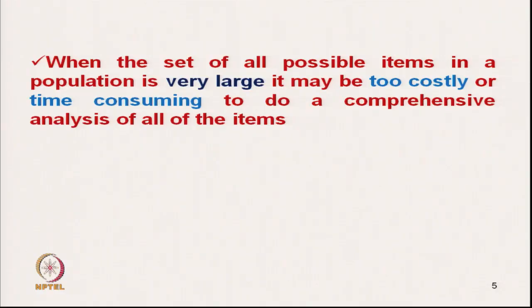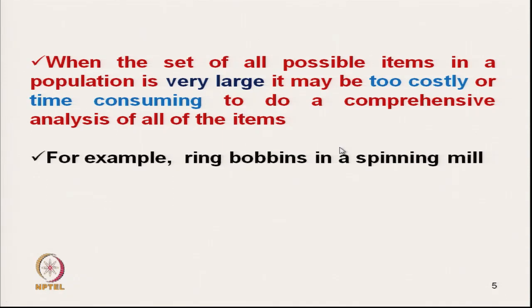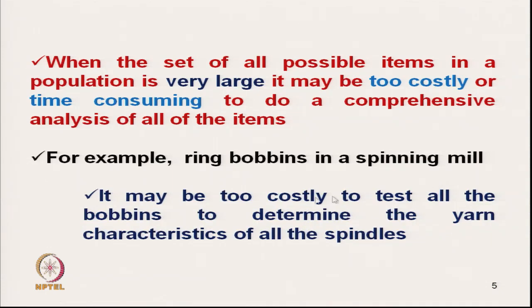So, when the set of all possible items in a population is very large, it may be too costly or too time consuming to do a comprehensive analysis of all the items. If you take another example, for example, ring bobbins in a spinning mill, it may be too expensive to test all the bobbins to determine the yarn characteristics, say strength.